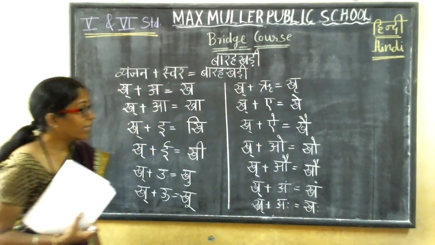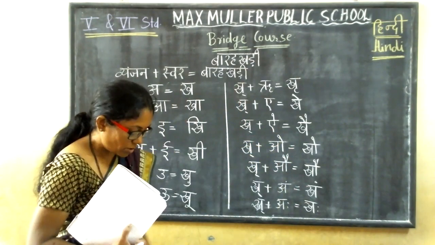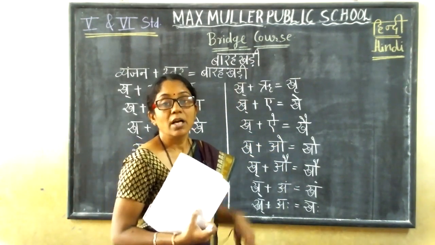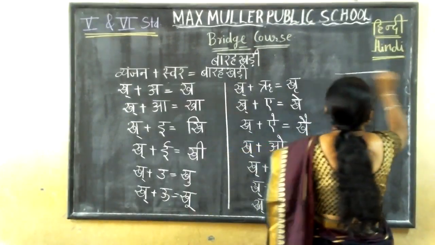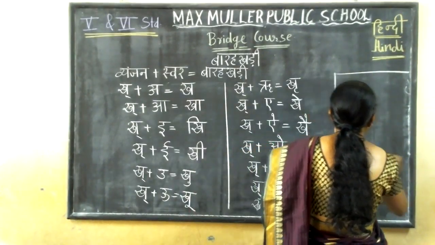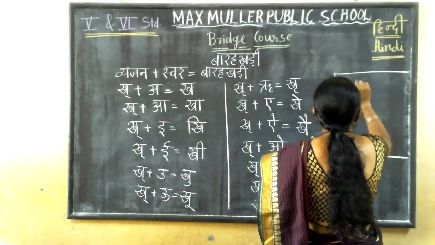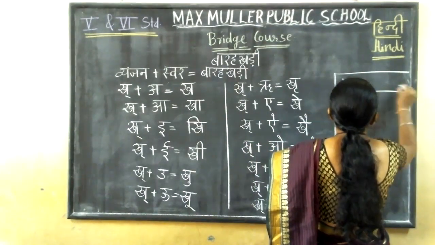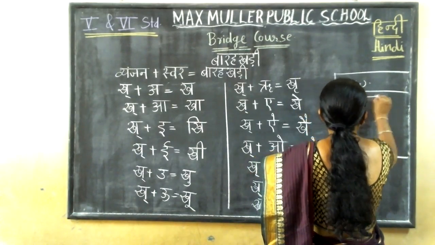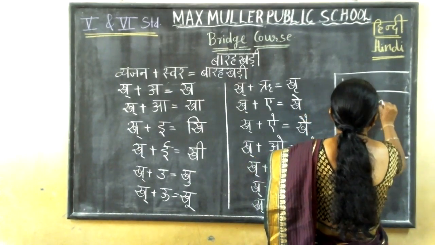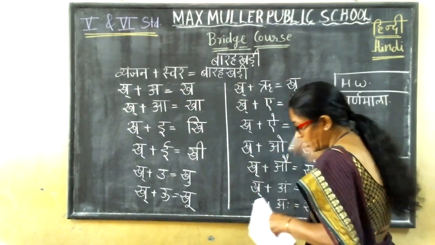So today's homework. Now you have to start the homework also, children. You note down. You have to write homework in the homework book. See, first you have to write the full Varnamala.